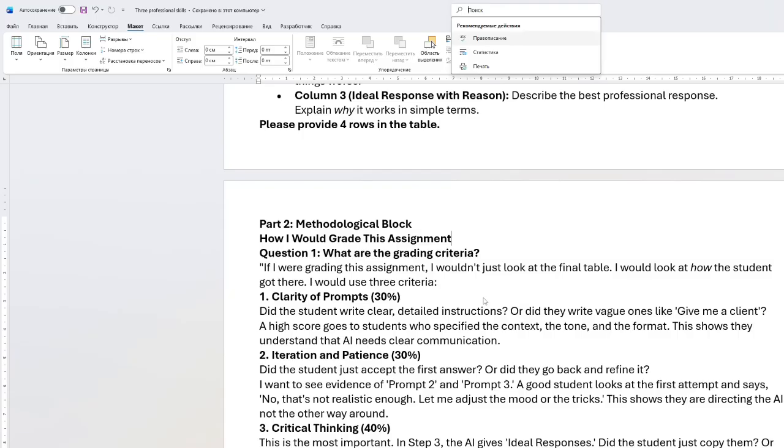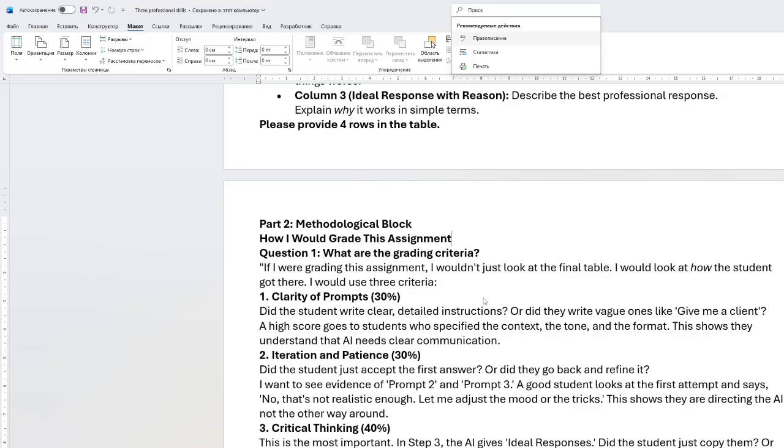In the methodological block, we are trying to grade this assignment. So we'll know how I, or we, would be grading this assignment. So in question one, what are the grading criteria? If I were grading this assignment, I wouldn't just look at the final table. I would look at how the students got there. I would use three criteria.